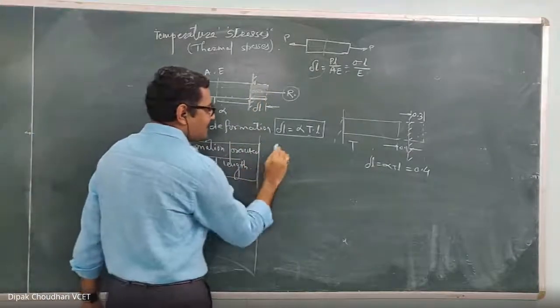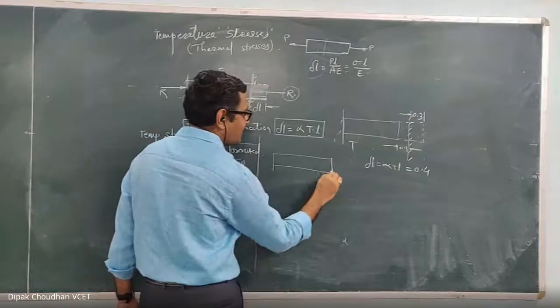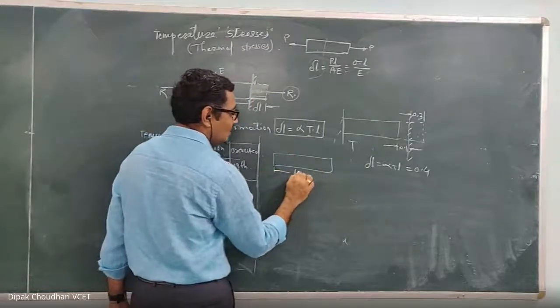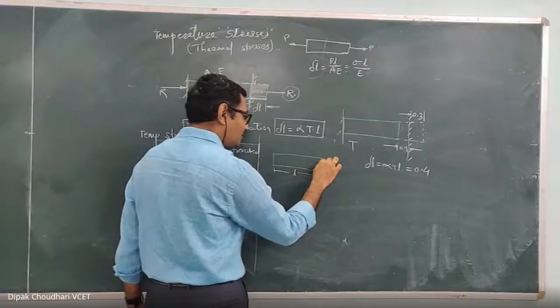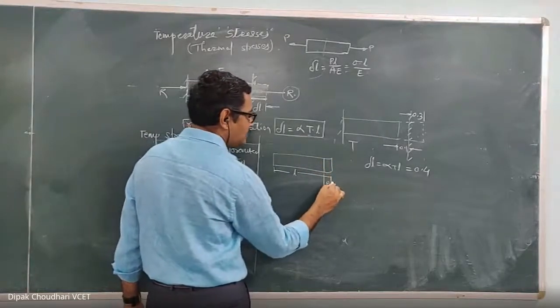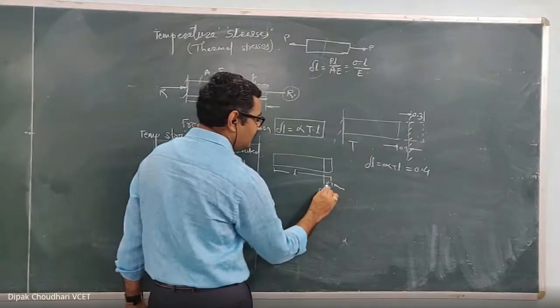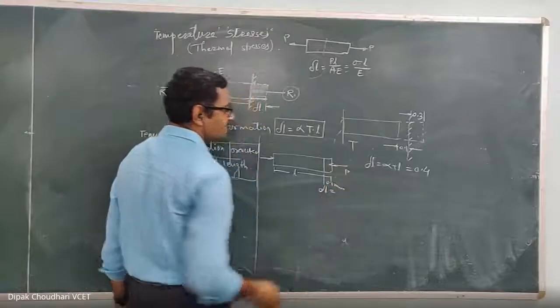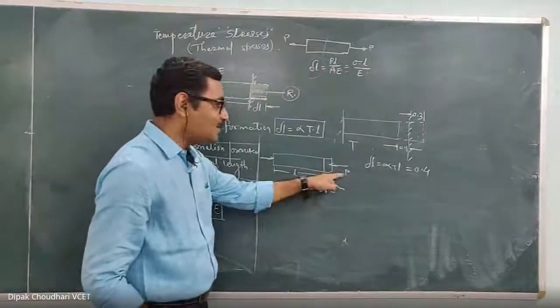For example, suppose this is one rod, and L is the original length. If I want to reduce its length by 0.1 millimeter, how much axial force will be required to change the length by 0.1 millimeter? Because of the axial force, how much is the deformation?